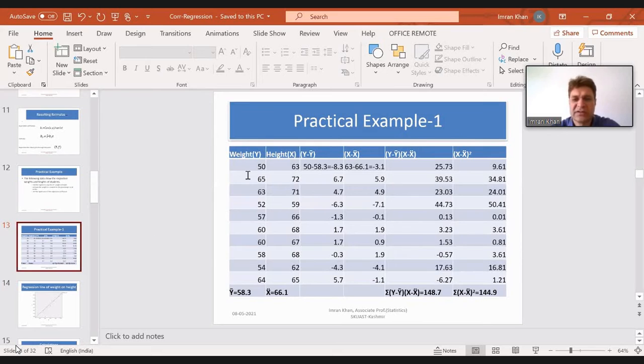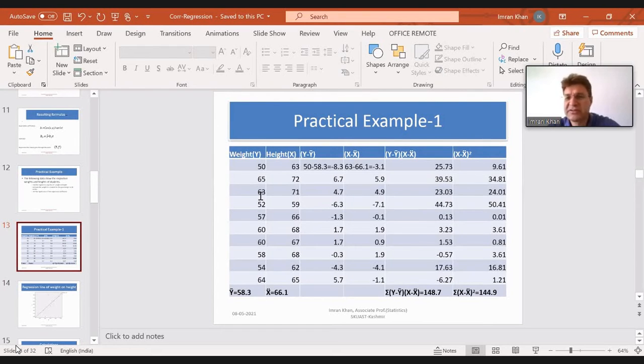I think these are 10: 1, 2, 3, 4, 5, 6, 7, 8, 9, 10. We have data available on 10 students. For student 1, we have weight as well as height. Student 2, we have weight as well as height. So similarly for other students.